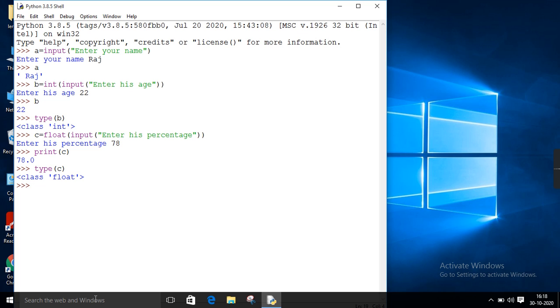Again, once we are entering anything from the user, it is always in the format of string. If you want to convert it into integer or float, you can use the int and float functions respectively.